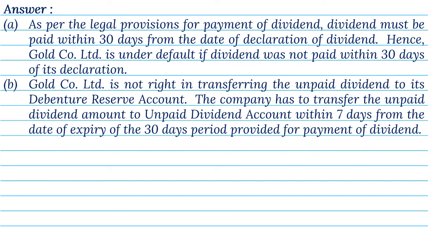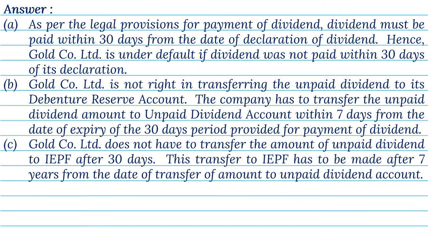B. Gold Company Ltd is not right in transferring the unpaid dividend to its debenture reserve account. The company has to transfer the unpaid dividend amount to unpaid dividend account within 7 days from the date of expiry of the 30 days period provided for payment of dividend. C. Gold Company Ltd does not have to transfer the amount of unpaid dividend to IEPF after 30 days. This transfer to IEPF has to be made after 7 years from the date of transfer of amount to unpaid dividend account.